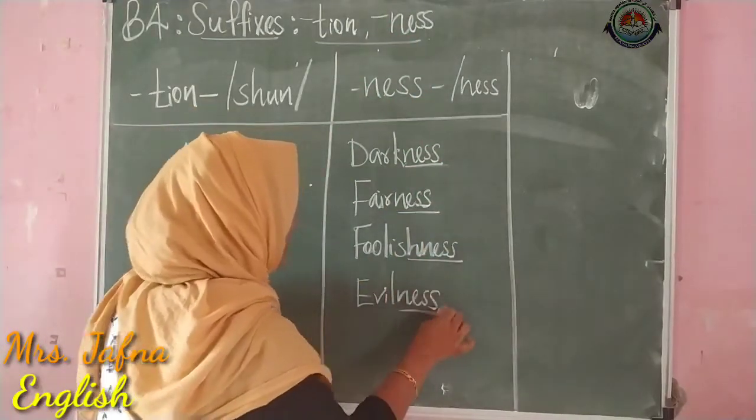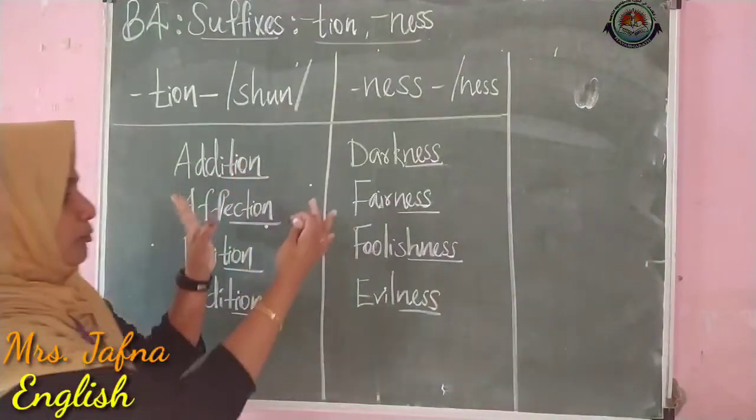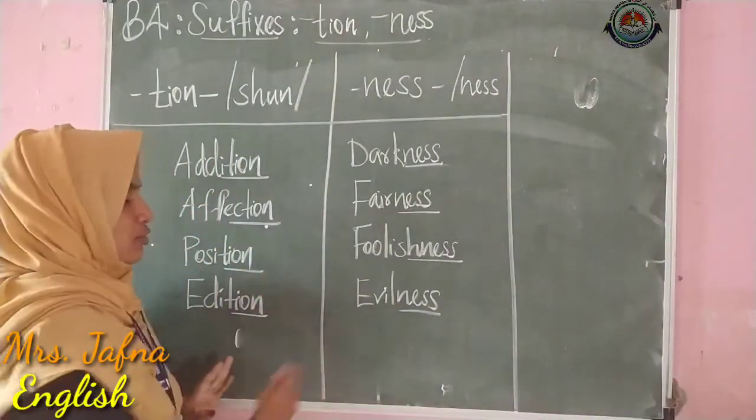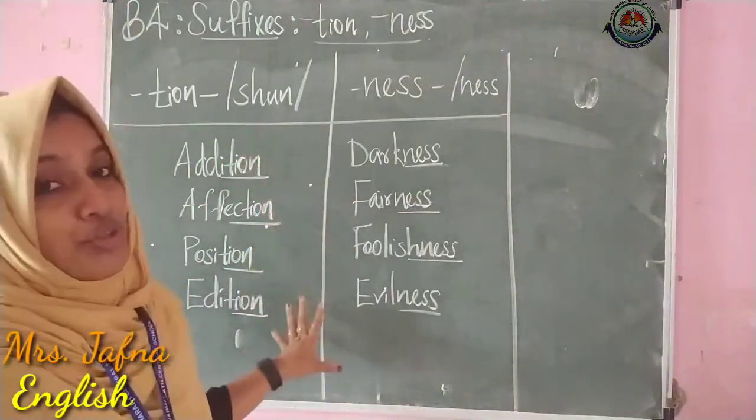So children, this is how you have to find some more words and add them in these two columns. You have to do it in your notebook.